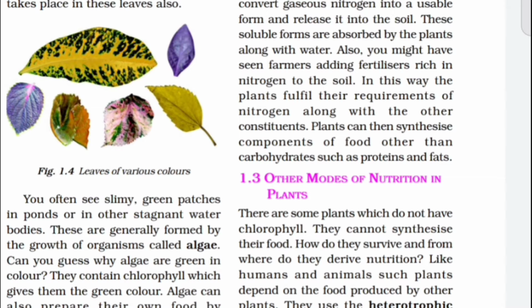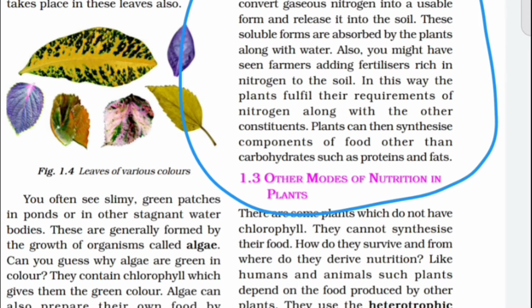But there are also other components. By the process of nitrogen fixation, plants can take the nutrient protein, because protein contains nitrogenous substances. Okay. So here it is given: recall that nitrogen is present in abundance in gaseous form in the air. See this paragraph.